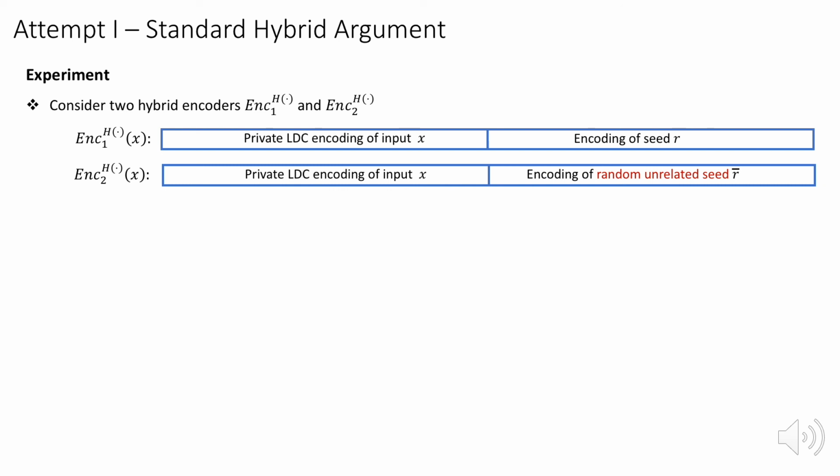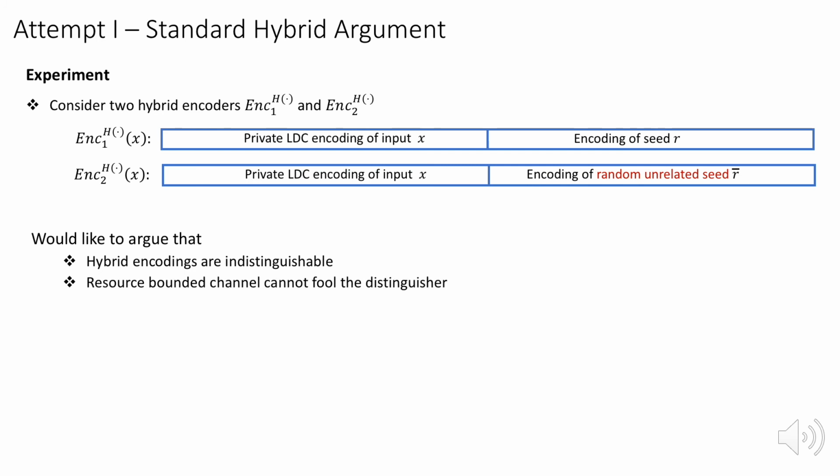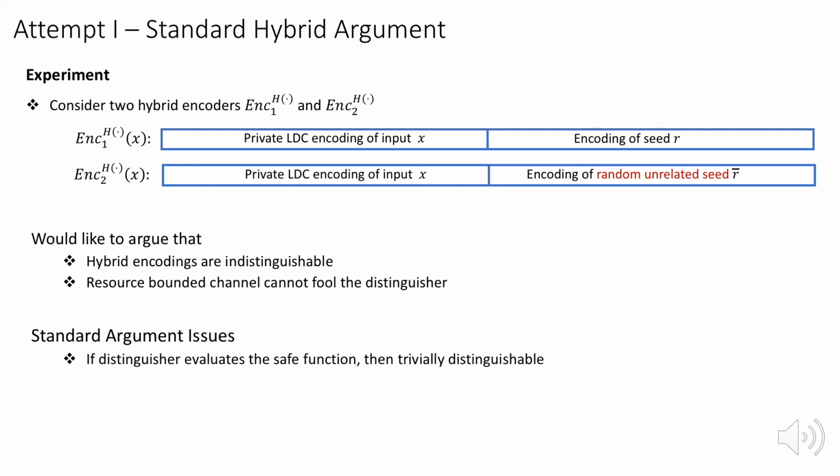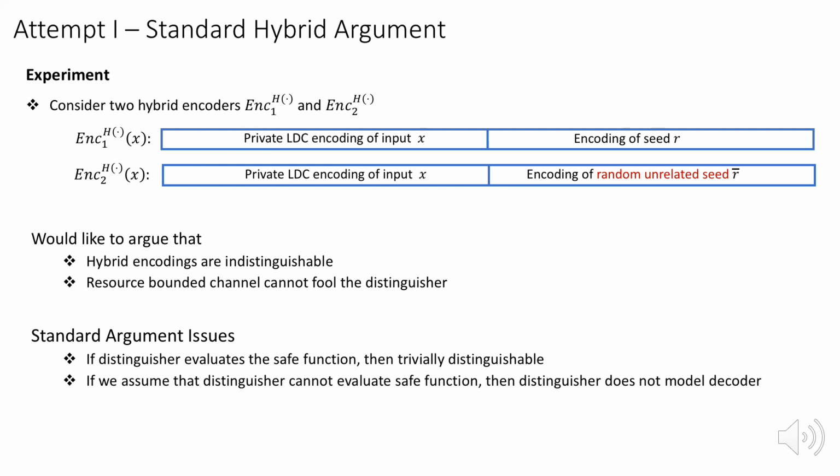The goal of the experiment is to distinguish between these encodings. We would like to argue that these hybrid encodings are in fact indistinguishable, and that resource-bounded channels cannot fool the distinguishers. There are some issues with this argument. If the distinguisher could evaluate the safe function, then these encodings are trivially distinguishable, as one of the seeds is unrelated to the encoding. However, if we assume that the distinguisher cannot evaluate the safe function, then this distinguisher does not model the decoder, and therefore this argument does not prove security of our framework.